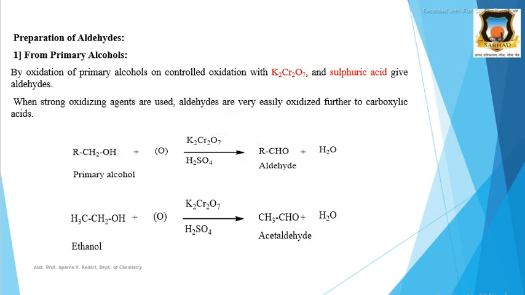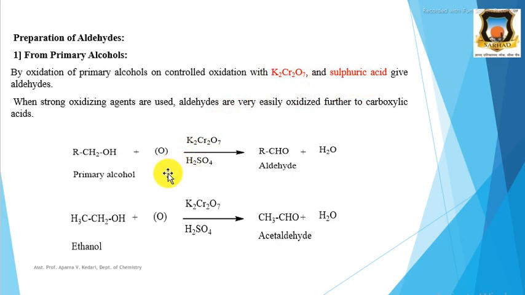Primary alcohols means the hydroxy group, that is OH group, is attached to a carbon atom which is attached to only one other carbon atom. For example, here this carbon is a primary carbon, and this OH group is attached to it. Therefore, we can prepare aldehydes from primary alcohol, and the oxidizing reagent used for this conversion is potassium dichromate in presence of sulfuric acid.